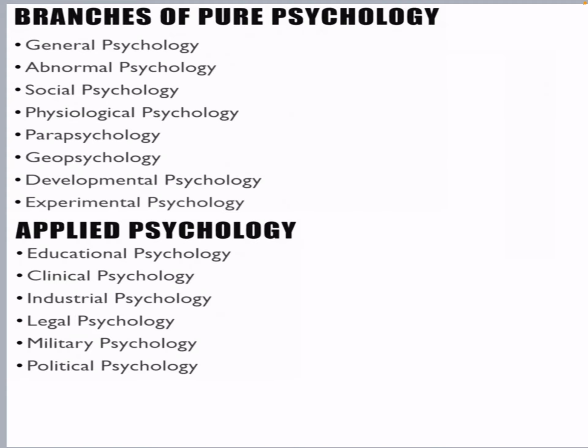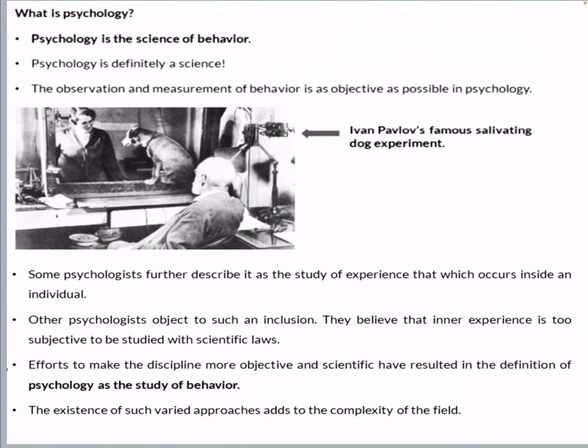Political psychology means several political leaders and our supreme leader have lots of blame and everything. If we don't have any positive approach towards his mind, then that blame game will definitely end his political career as well. So politics also needs some political psychology, and it's really very hard to gain. After that, what is psychology? Psychology is a science of behavior. Yes, definitely it is a science of behavior because it is used to read everything about behavior.